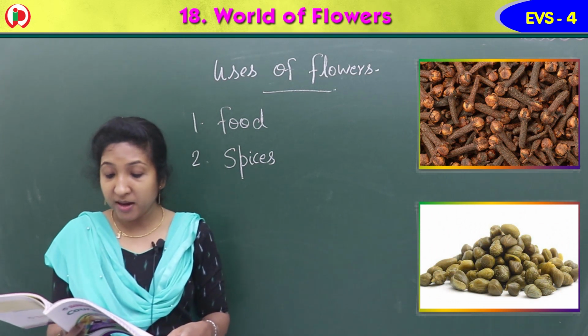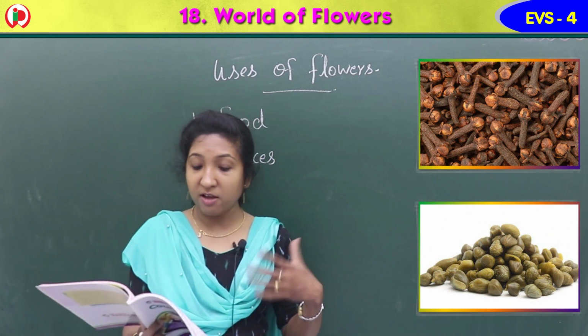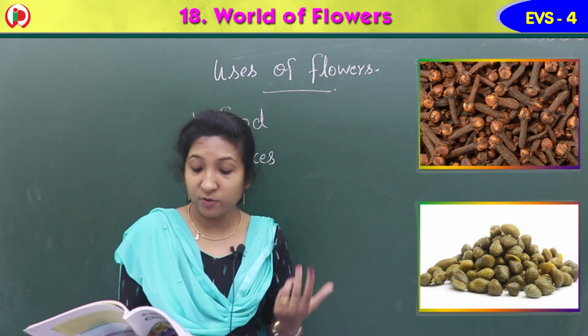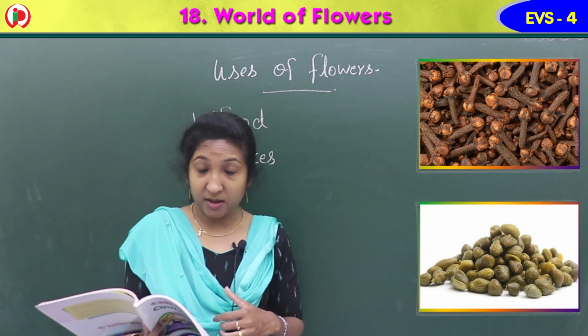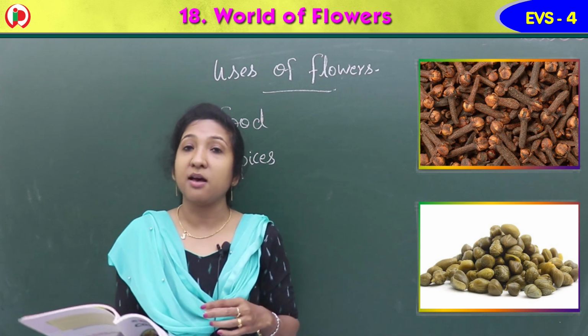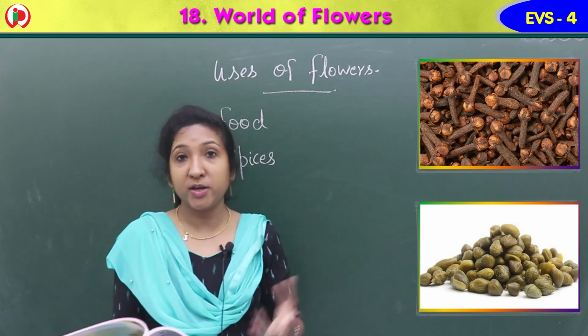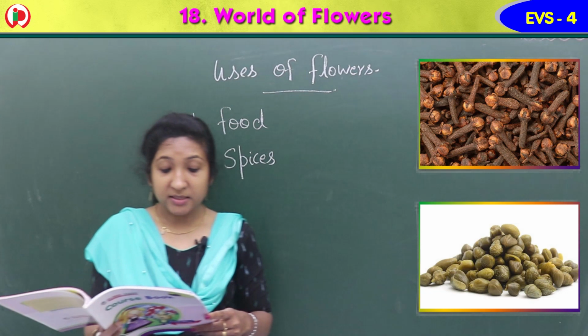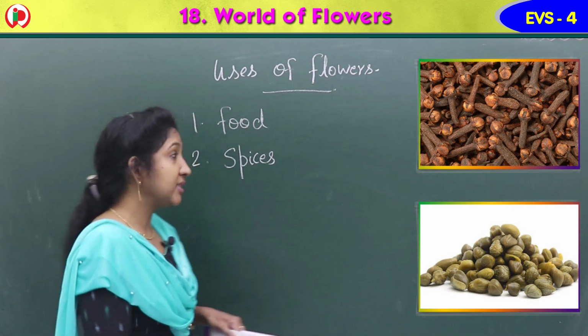Clove and caper are the flower spices. So other flower spices are cloves, then caper. These are the flower spices. We use these in making food. Okay. Next, flowers as medicines.